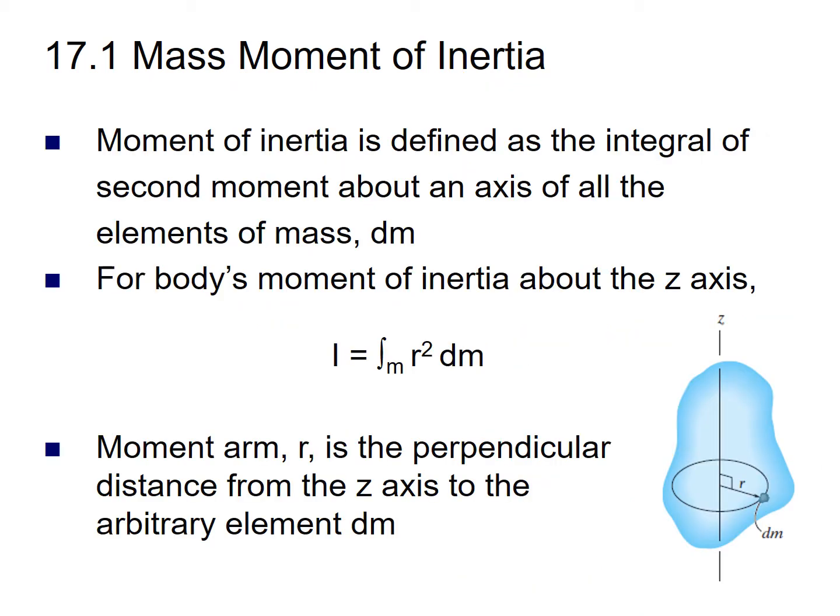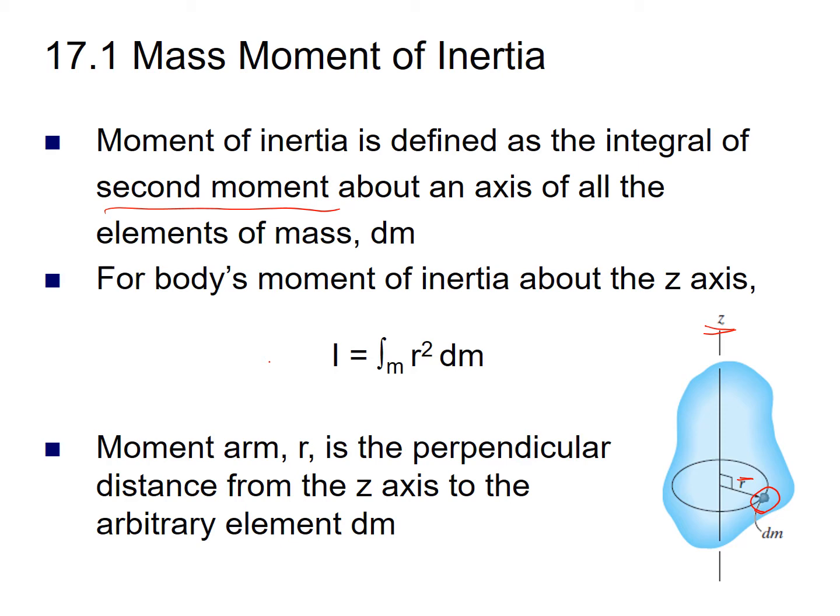The mass moment of inertia can also be defined as the integral of the second moment about an axis of all the elements of mass dm. Let us say that on a rigid body you have a mass dm, and we have to find the mass moment of inertia about the z axis. So we draw the perpendicular distance from this z axis to the small incremental mass dm. Let us say that distance is r.